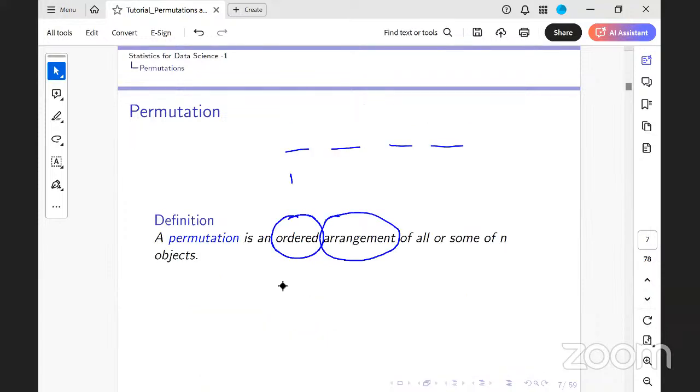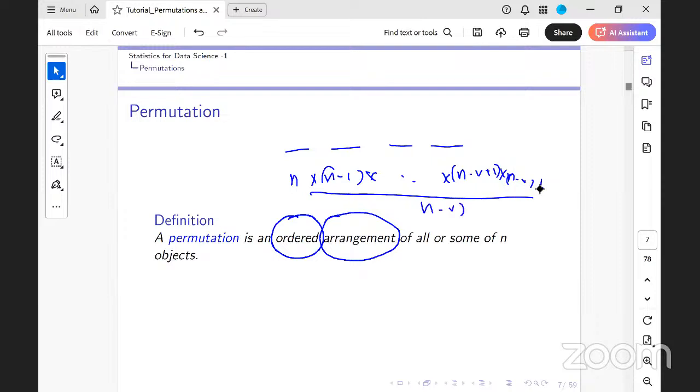Now, when I have this N into N minus 1 up to N minus R plus 1, I multiply the numerator and denominator with N minus R factorial. Because I multiply the numerator and denominator by the same quantity, I see that the numerator is nothing but N factorial, and the denominator is N minus R factorial.